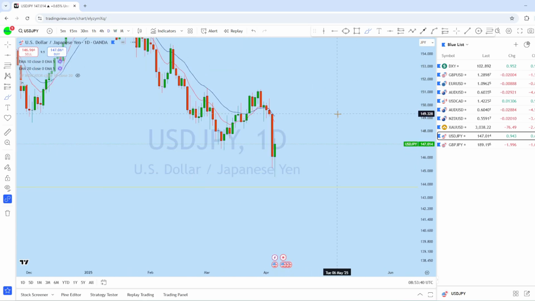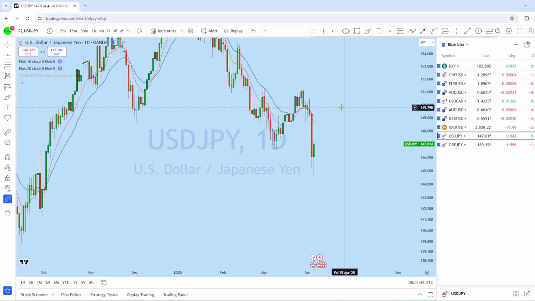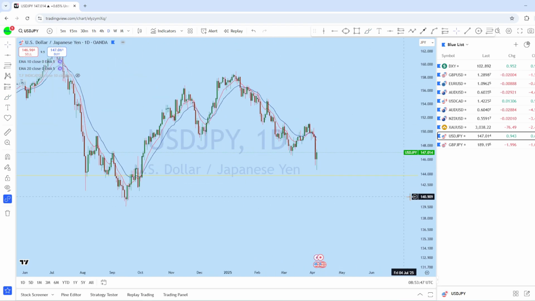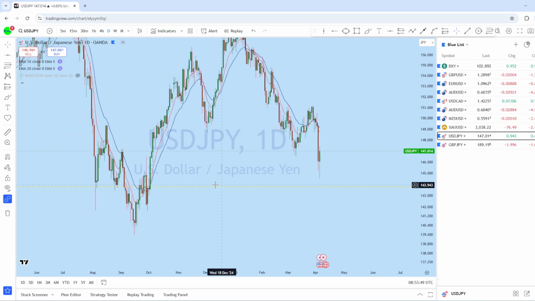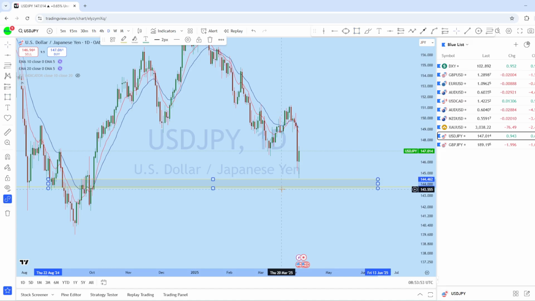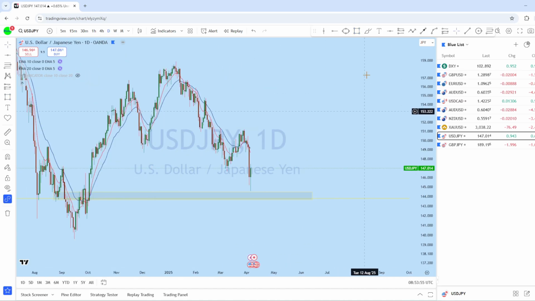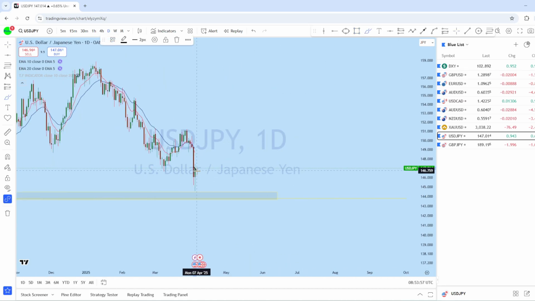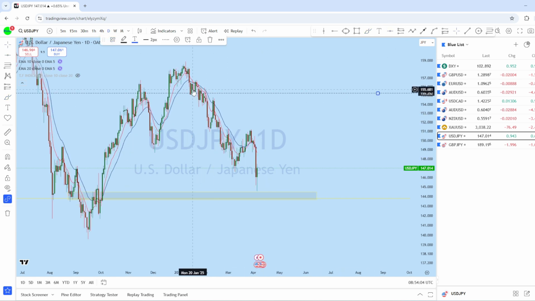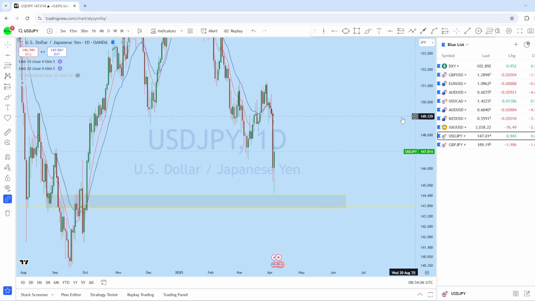Now if we look at the daily chart here on dollar yen, this is the daily price action, where there is a daily doji formation in that area, and what we can expect in this market is for the price to possibly bounce back up to create a new higher high. After the initial pullback, we can see dollar yen remaining bullish to the upside to retest this support turning resistance in that market.